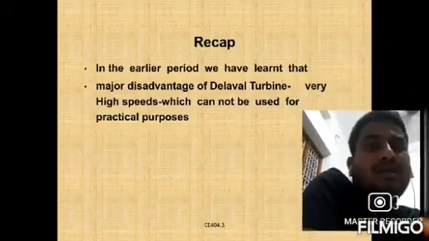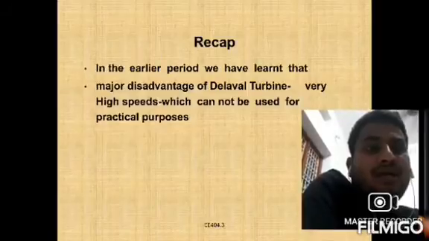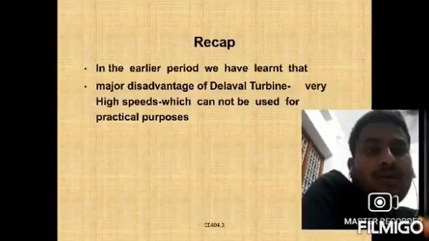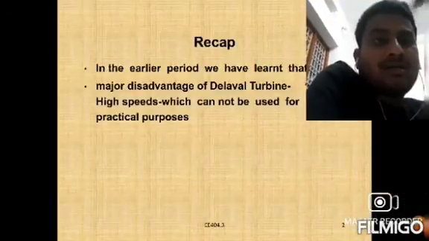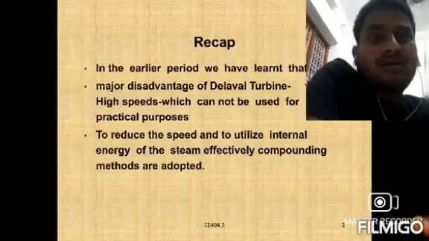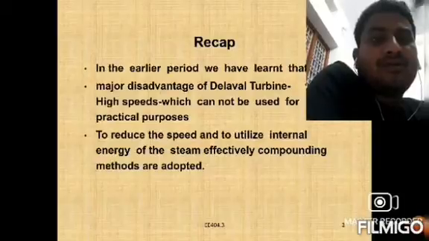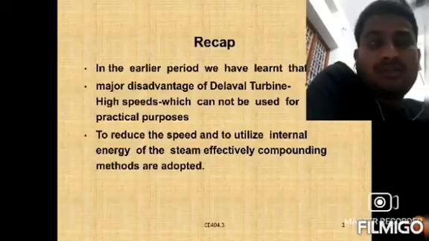major disadvantages of a De Laval turbine: very high speed, which cannot be used for practical purposes, right? Then, to reduce the speed and to utilize the internal energy of steam effectively, the compounding method is generally used.